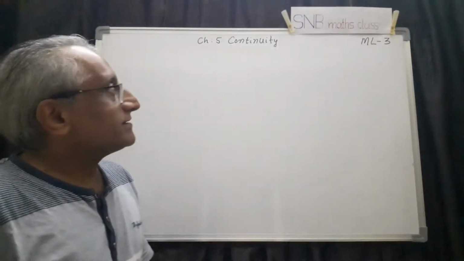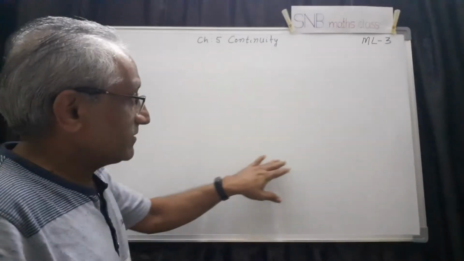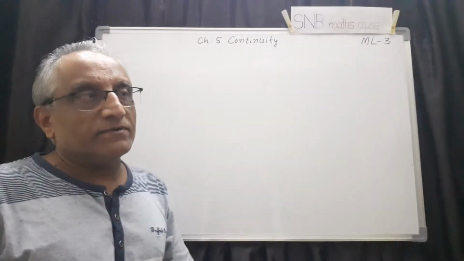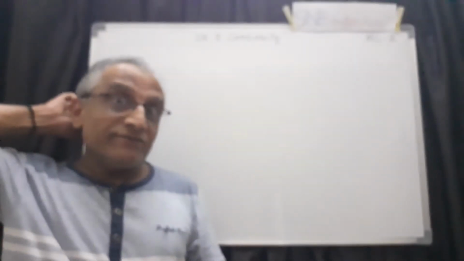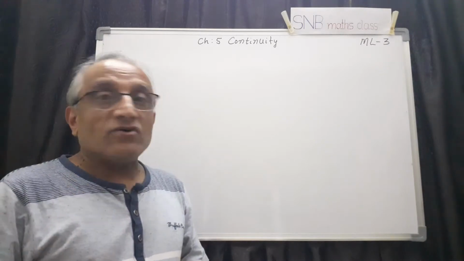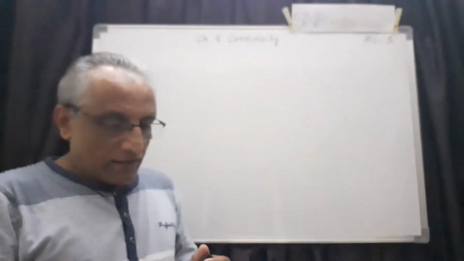Hi students, this is main lesson 3, continuity. In the last lesson we have seen some of the standard results. For example, polynomial function is continuous, then identity function is continuous, and then constant function is continuous. In this lesson let us study the algebra of continuity.